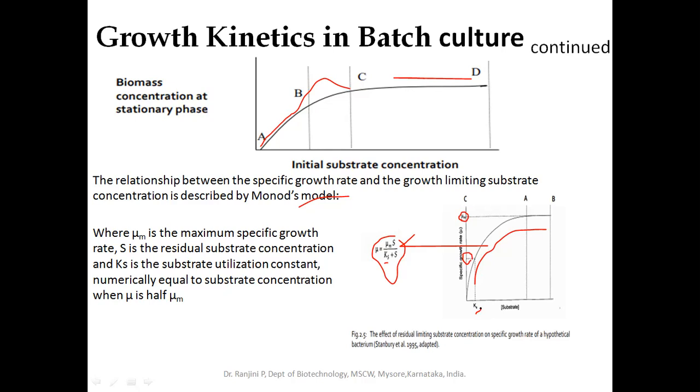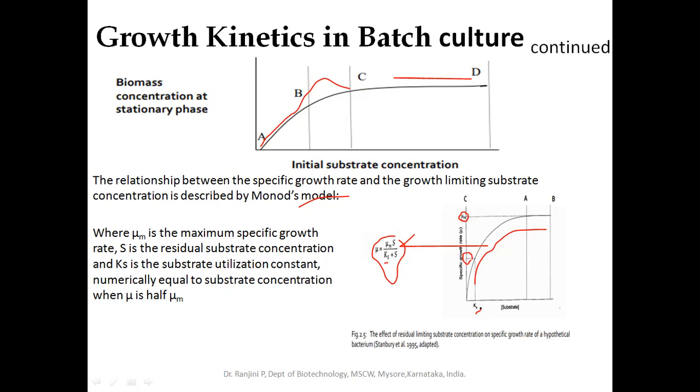So the Monod model will tell you how the specific growth rate can be calculated using the substrate concentration. That is, mu is equal to mu max into S divided by Ks plus S. Mu m is the maximum specific growth rate, S is the residual substrate concentration or the essential nutrient concentration, and Ks is the substrate utilization constant.